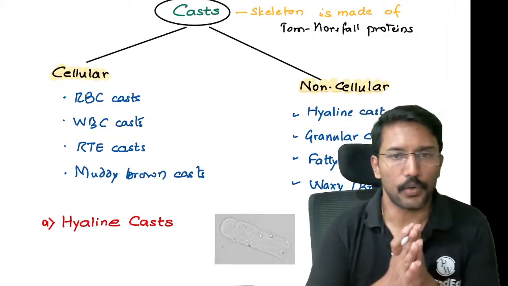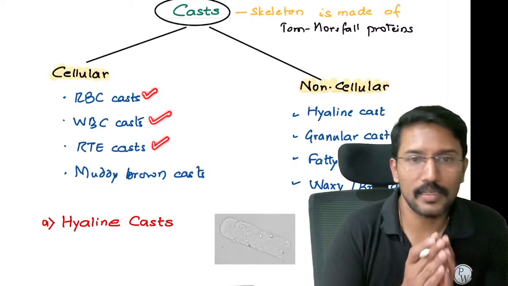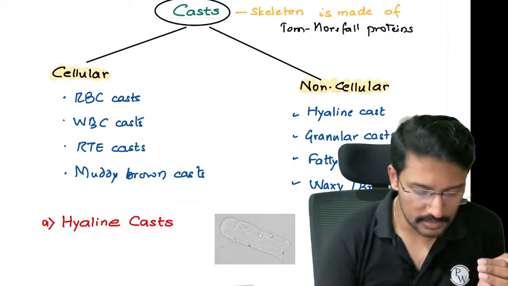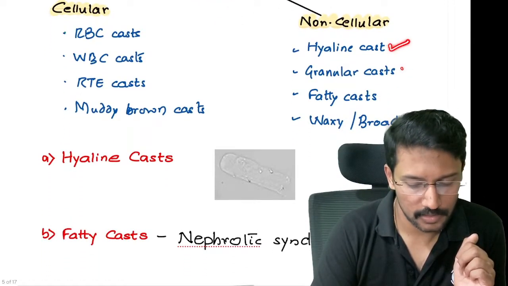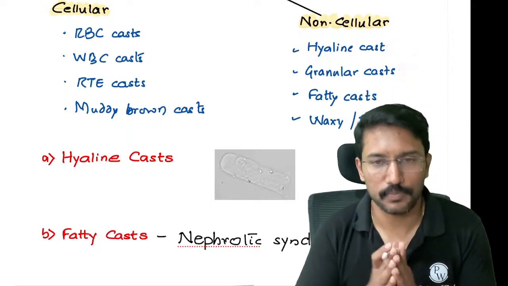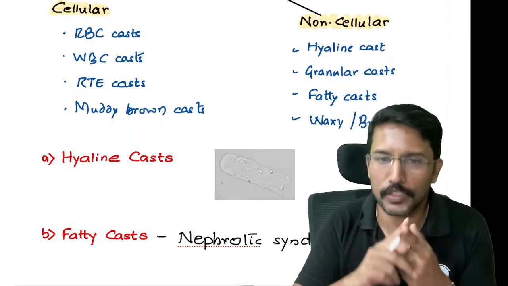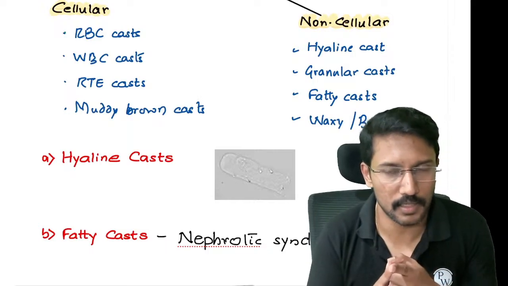Yeah. Okay. Now cellular casts: we have RBC cast, WBC cast, then renal tubular epithelial cast and muddy brown cast. Non-cellular casts: we have hyaline cast, granular cast, fatty cast and broad or waxy cast. What MCQs will they ask you? First, they might give you a cast and ask you to identify which kind of cast it is.